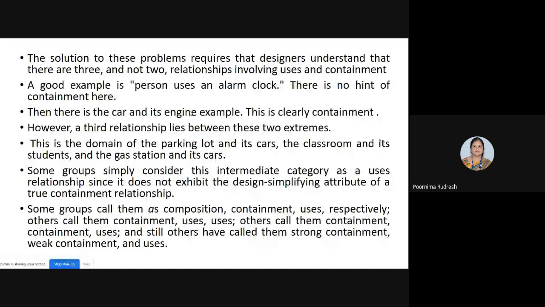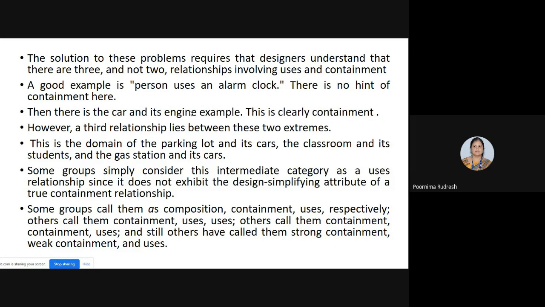Users relationship means if you're using one object, or a class is used by another object or class, then we say that it's a users relationship. And the second one, the containment relationship, is what? The attributes of one object may belong to the object itself, then we say that it is a containment relationship.